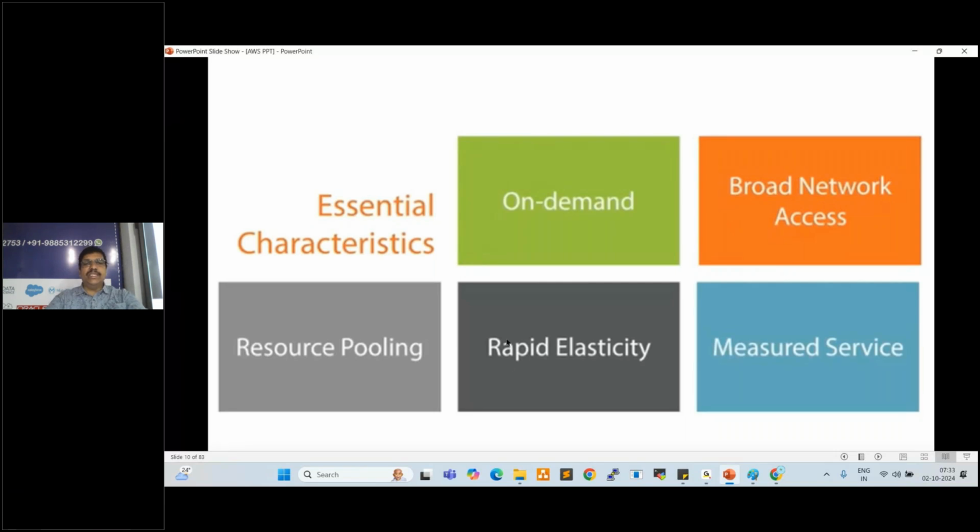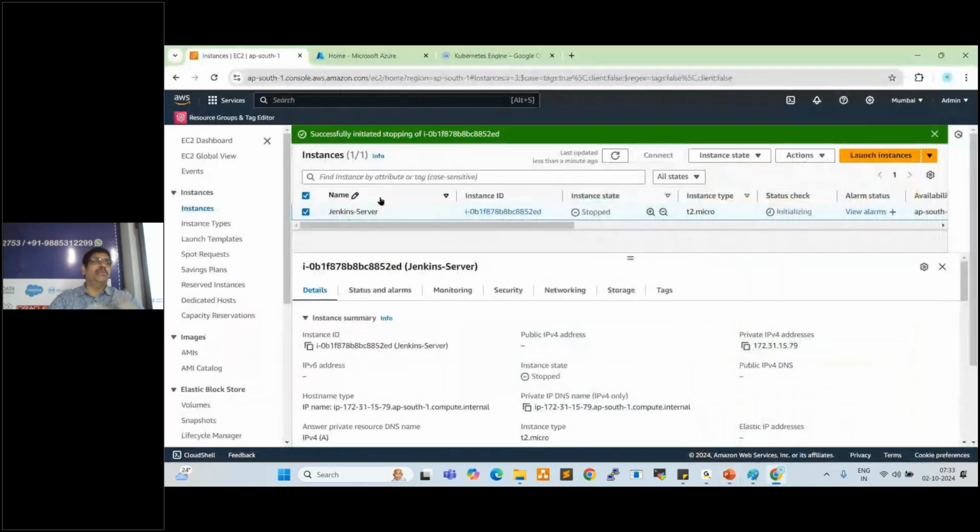Next one, the third one is rapid elasticity, right? What is elasticity? Increase or decrease, right? For example, I'm working on a Jenkins server, deploying some applications, integrating something in Jenkins.